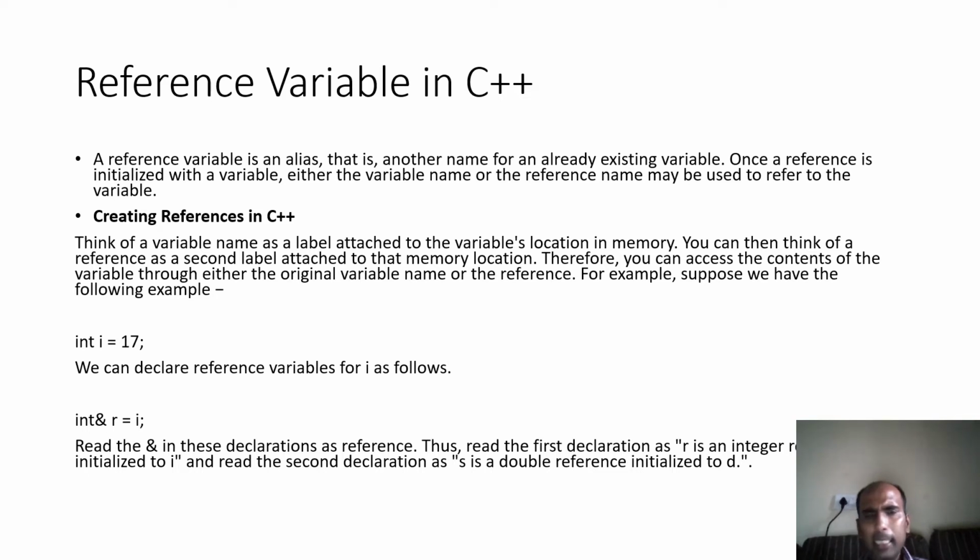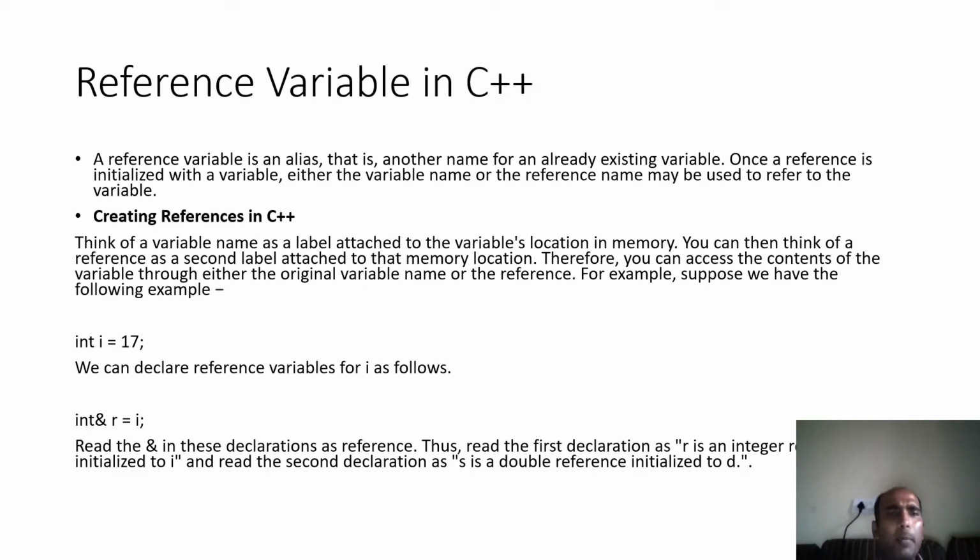What is the syntax? That's very simple. I have declared a variable int i = 17. For creating a reference, you need to use the syntax data type ampersand. Don't be confused, that ampersand is not address-of. That is the syntax to create a reference variable: data type ampersand new name equals old name. So let's suppose the old name was Amit and you want to give a new name Sumit. You write data type ampersand Sumit equals Amit.